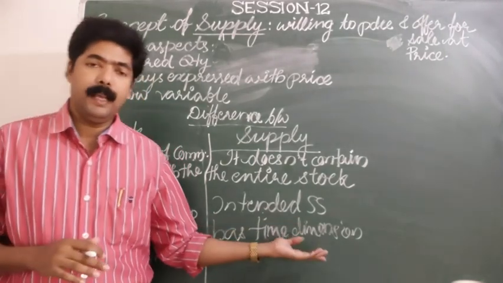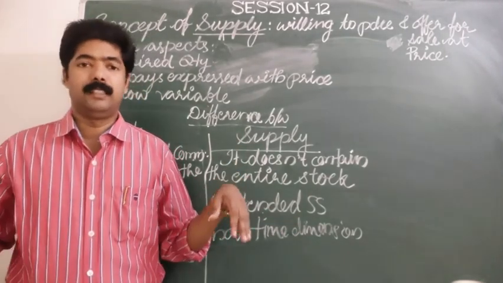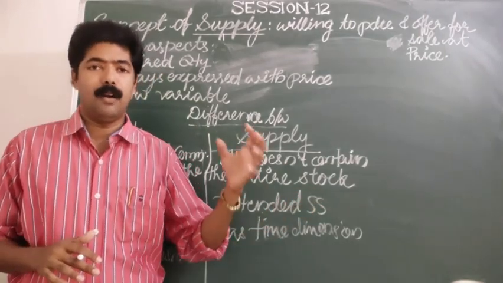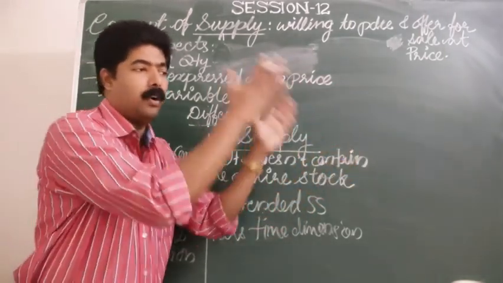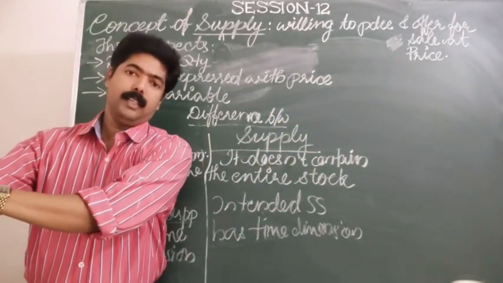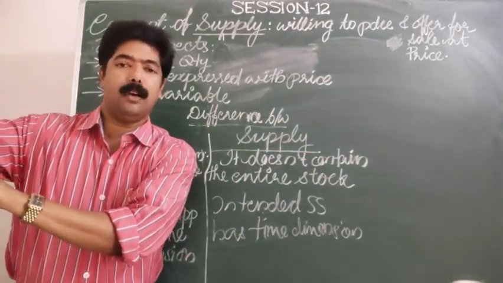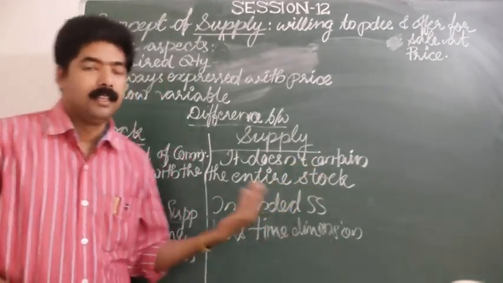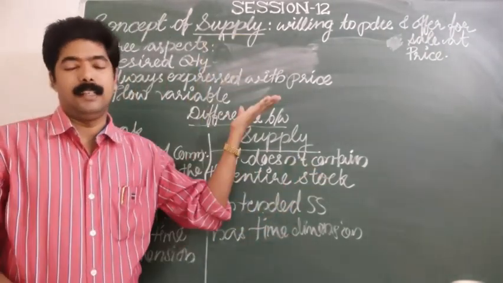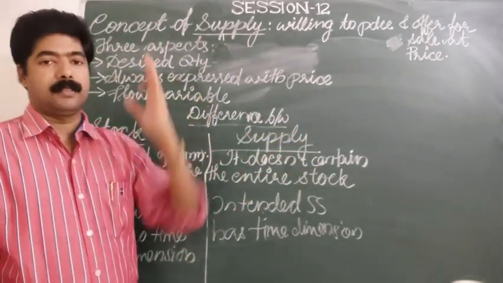But supply means a part of the stock, a small part, that is brought into the market as per the demand of those commodities. That is intended supply. So these are the differences and this is about the term supply.